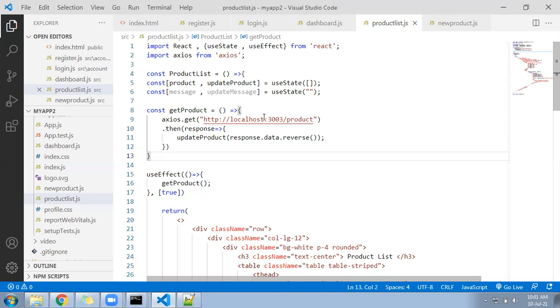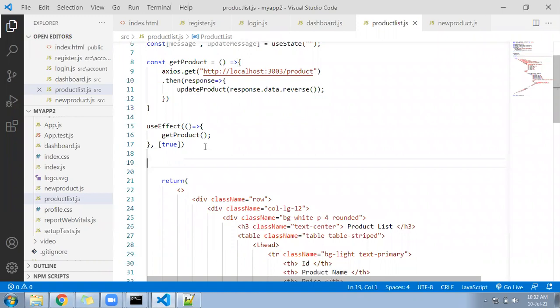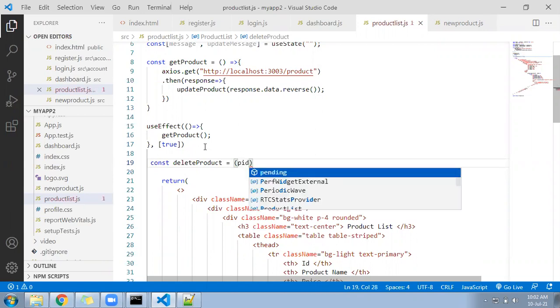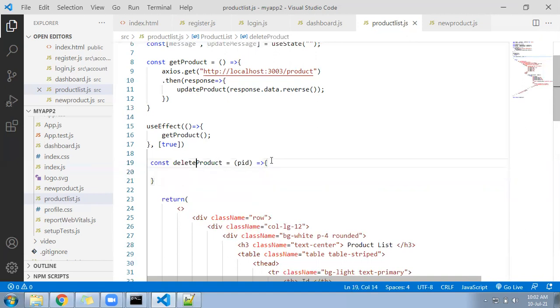Okay, let's go next. Next, what we will do is come to the delete page. Inside the delete page, write a function here. Constant deleteProduct equal to, you need PID, the product ID. Delete product, we need PID.